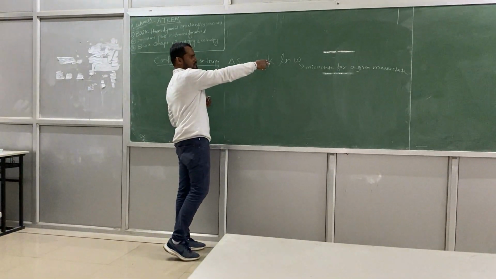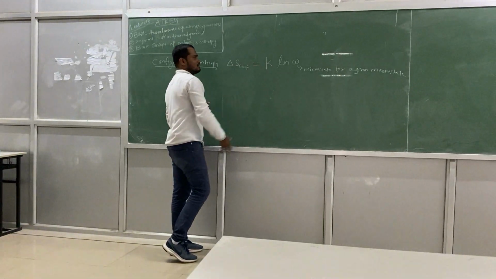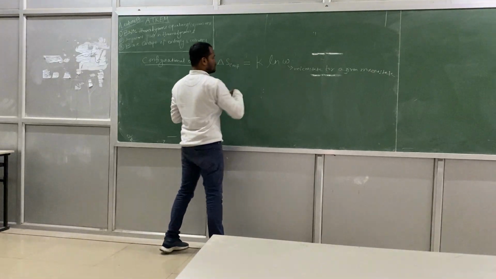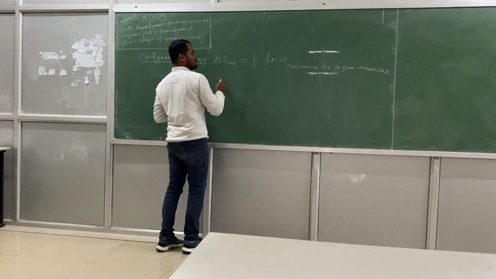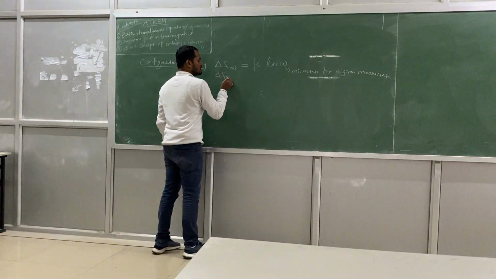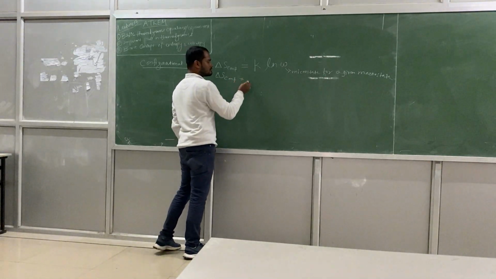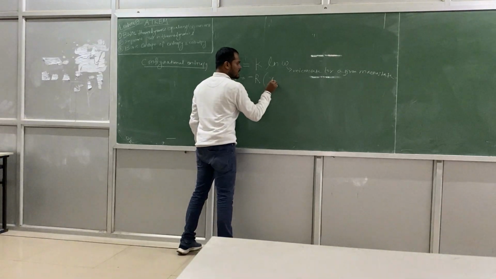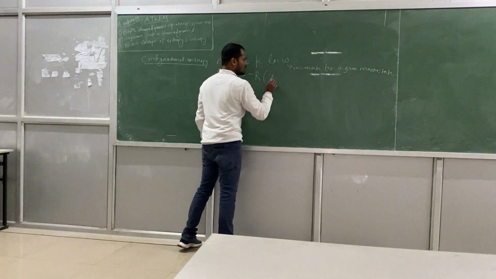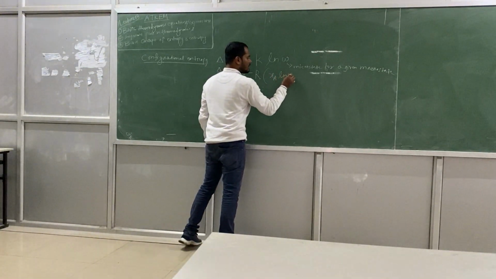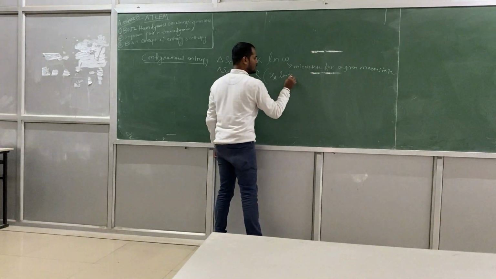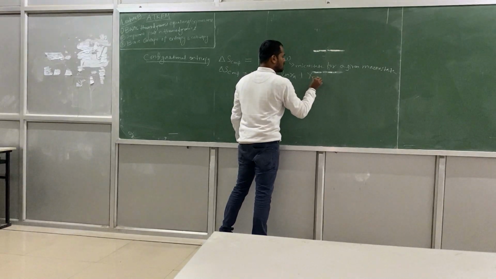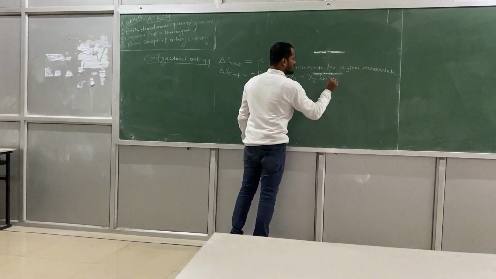If you go for further expressions, this will be delta S configuration is minus R [xA ln xA plus xB ln xB], right?